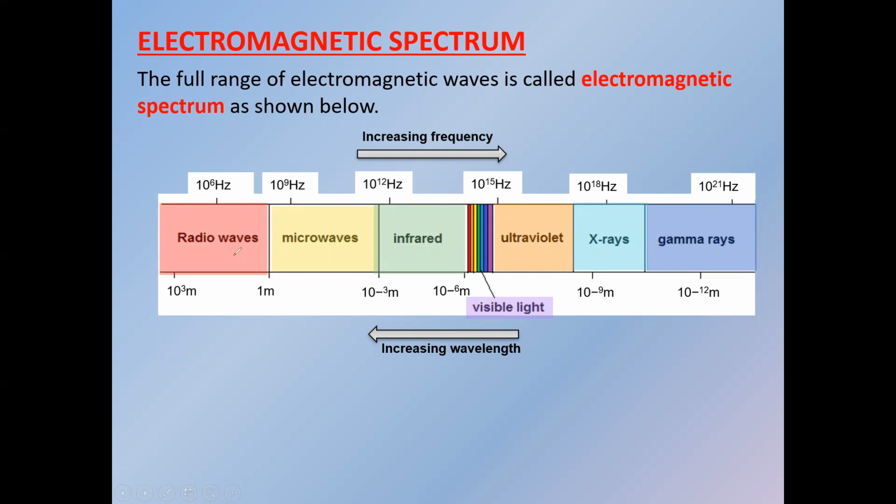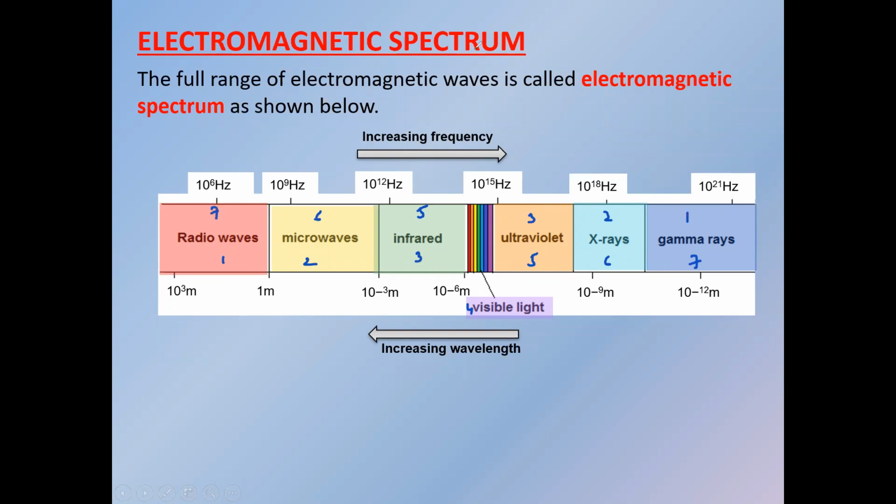It is radio wave, microwave, infrared, visible, ultraviolet, X-ray and gamma. It can also be the other way around. You can start with gamma, then X-ray, then ultraviolet, then 4th is visible, 5th is infra, 6th is micro, and 7th is radio.